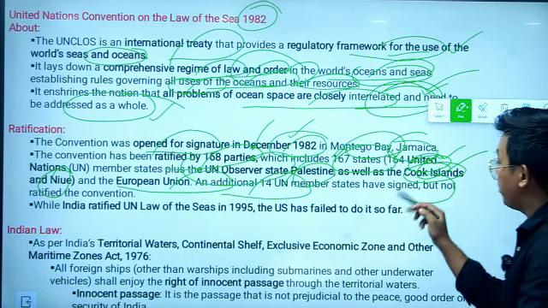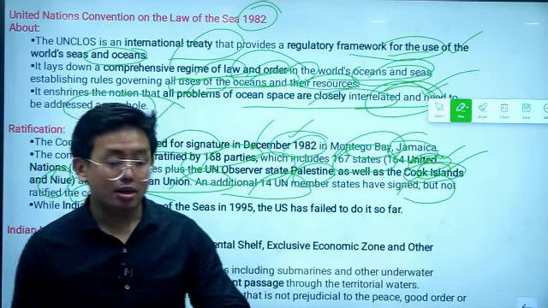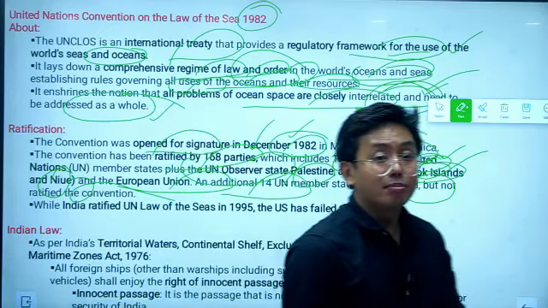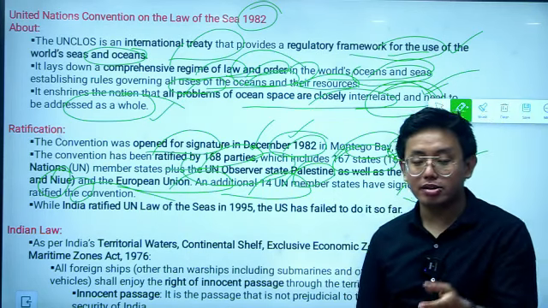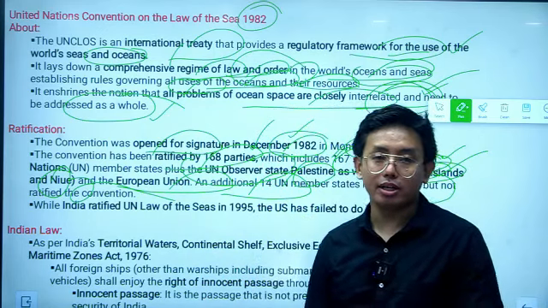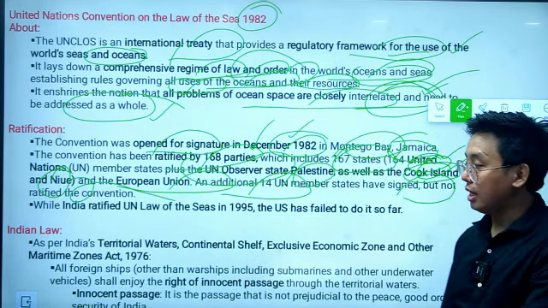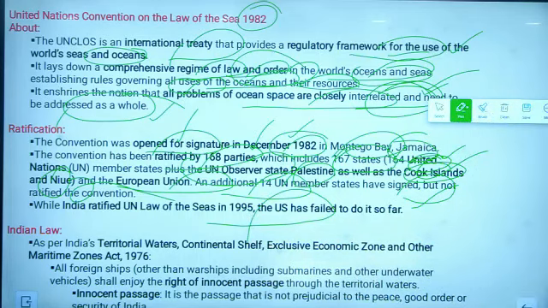UN member states having signed but not ratified the convention. So 14 states have signed it, but they have not ratified it. That means if a country has signed a treaty but the country's government has not approved that treaty, that would be called an unratified convention. So this is the status of ratification of the UNCLOS, and India ratified the United Nations Convention on Law of the Sea in